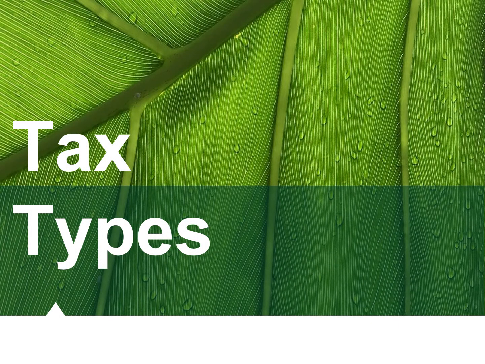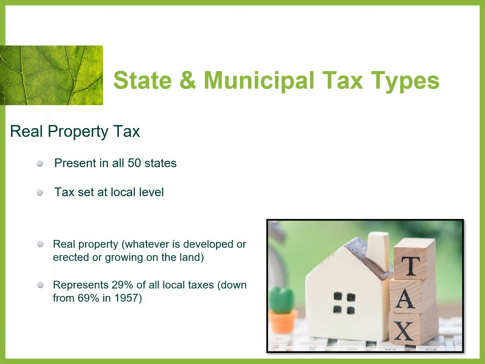All right, let's talk about different types of taxes for compulsory income. The first thing we'll look at is state and municipal tax types. The first one we'll look at is real property tax, and this is present in every state in the United States. The tax rate, which we'll talk about a little bit later, is set at the local level.